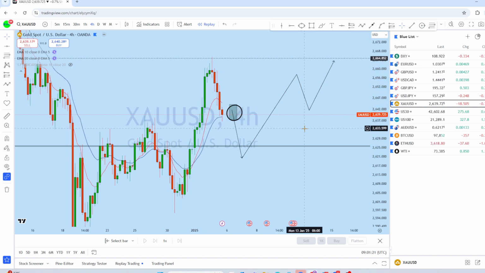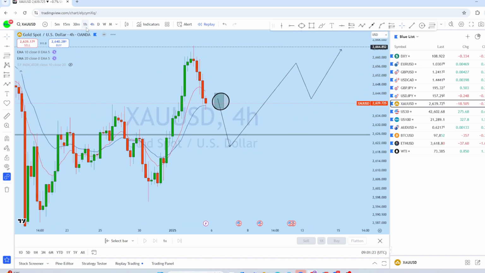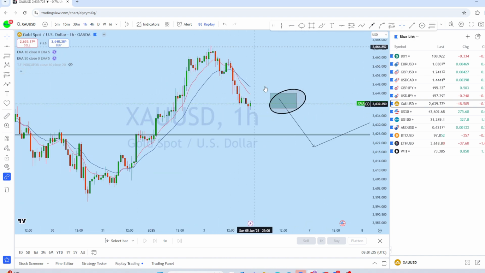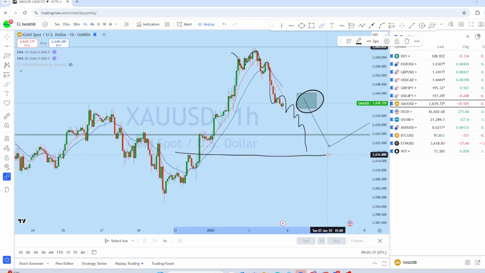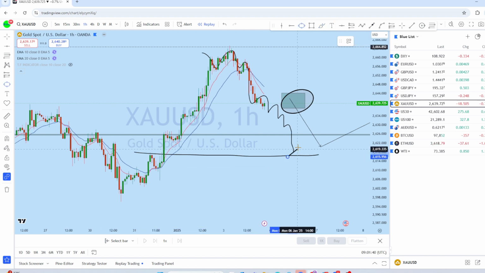So therefore, in the beginning of the week, we might see this downtrend continuation, as after this head and shoulders formation, the market is trending to the downside, and we expect the market to drop again. That might lead the price back to this previous resistance, which is turning into a support level here. So as soon as we find a suitable selling opportunity on XAUUSD, we'll be looking to go short with a high probability trade setup.